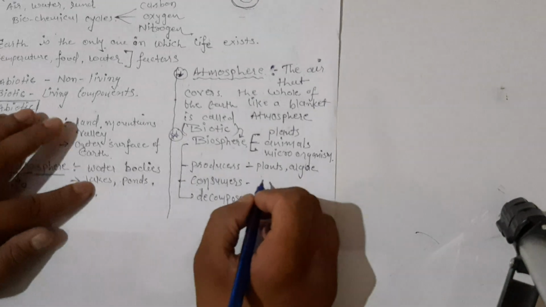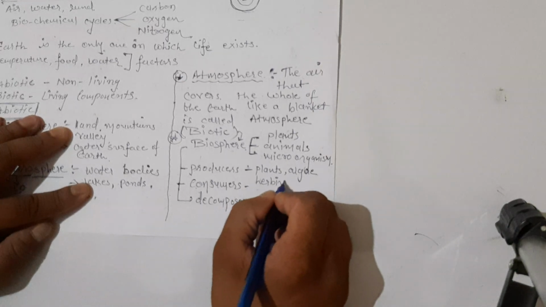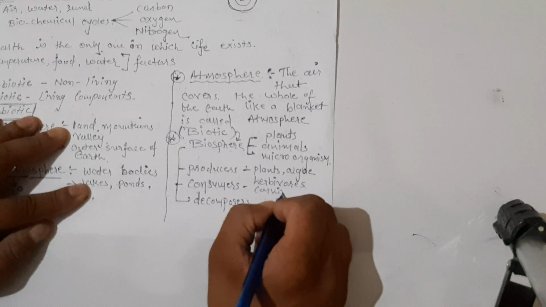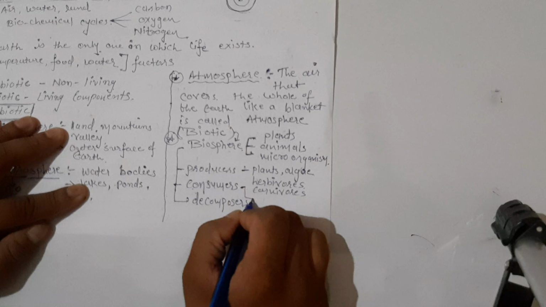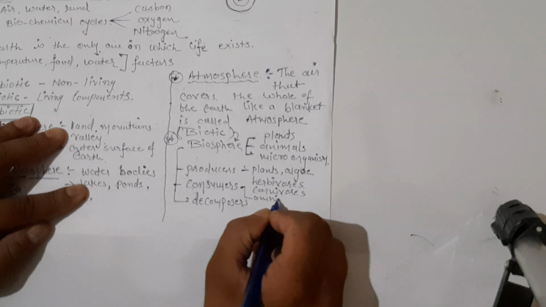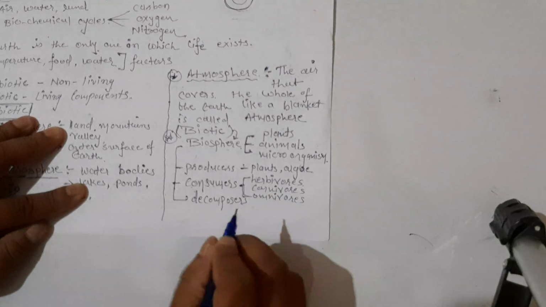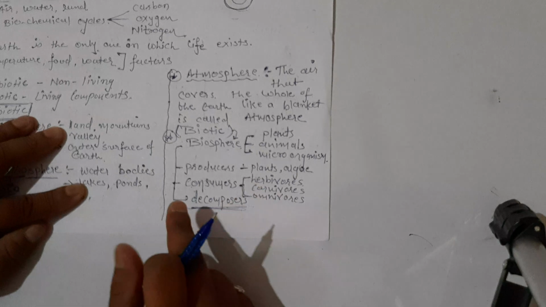In consumers, they consume, means here we can have herbivorous, carnivorous, and omnivorous. Okay, while in decomposers, they used to decompose.